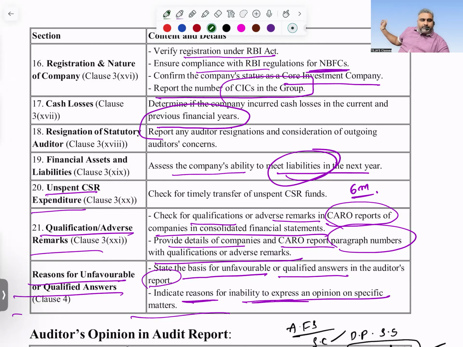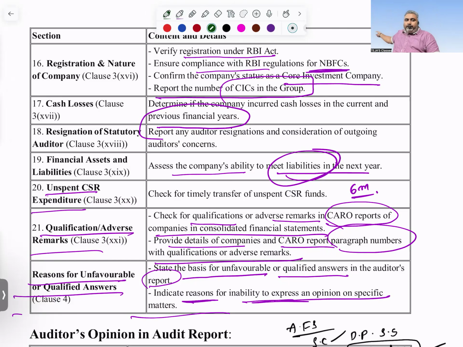Let's see point number 21. Qualifications or adverse remarks. Check for qualifications or adverse remarks in CARO reports of companies in consolidated financial statements. Provide the details of companies in CARO report para number with qualifications or adverse remarks. In consolidated financial statements, CARO so and so paragraph has given remarks about this particular matter. You need to disclose that point.